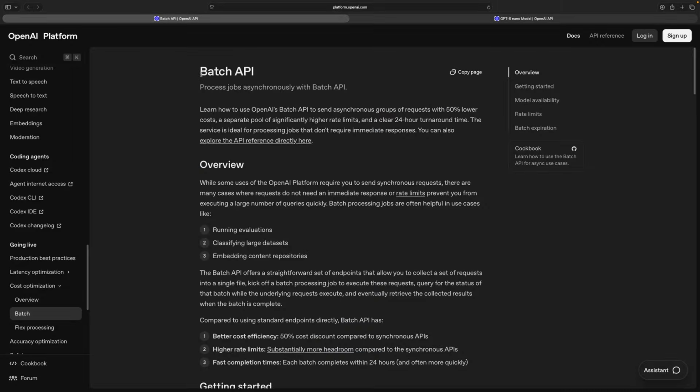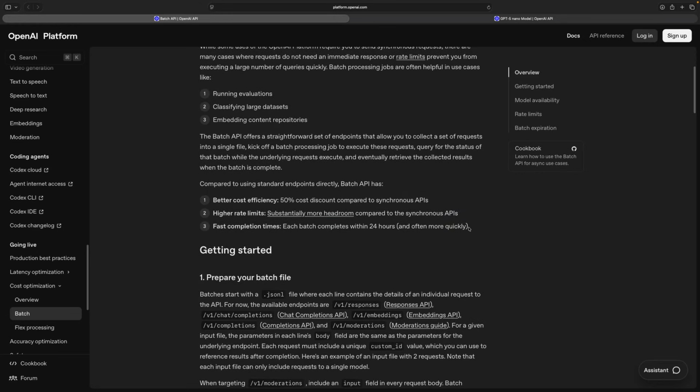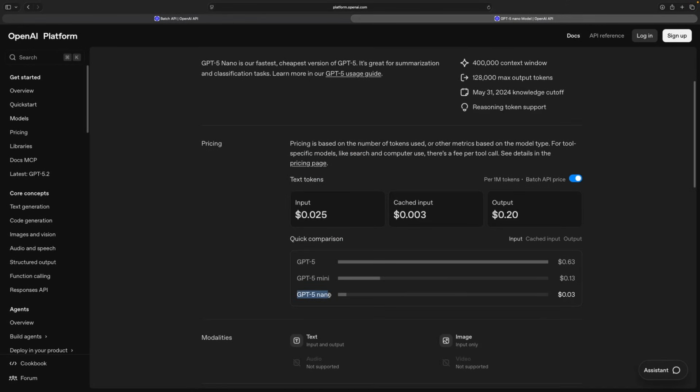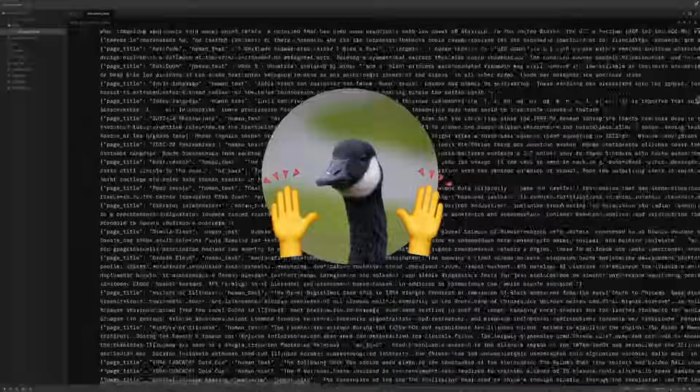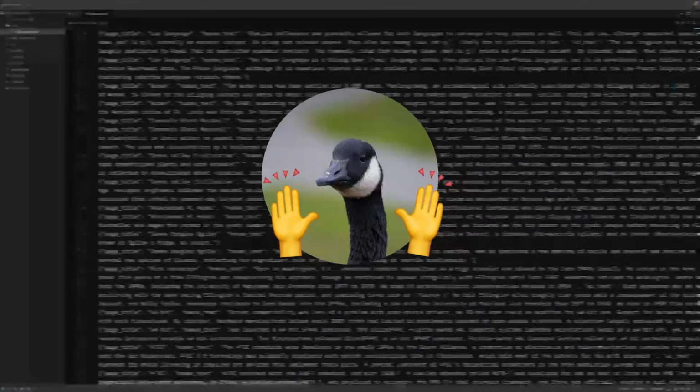To implement this at scale, I used the OpenAI Batch API. This was an easy way to process tons of requests in one go, and cut costs in half too. The Batch API lets you make a bunch of requests at the same time, and gives you the answer back within 24 hours, which is perfect for generating our datasets. I also chose to use GPT-5 Nano to bring the costs down even more. And now finally, after doing all of this, we have our dataset of human and AI written text.